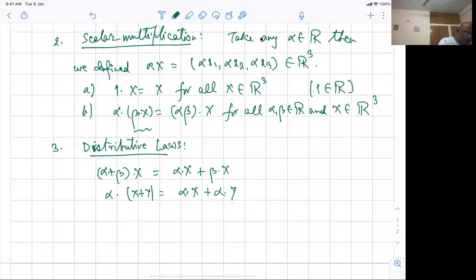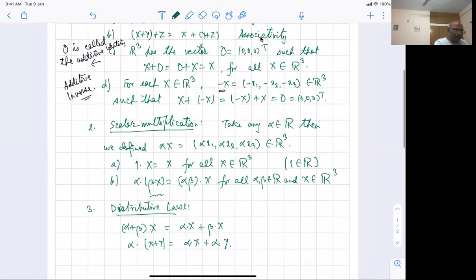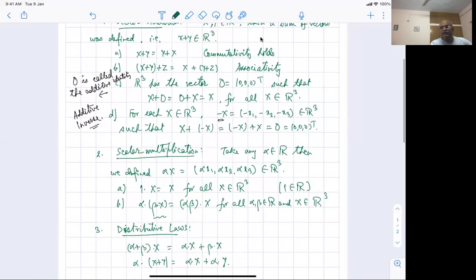So the idea is how the scalar multiplication and vector addition relate to each other. These were the properties that are very important, and you need to know them. This is true for R3, and we take it as the definition for our vector spaces in the general setup also. We want that any set that I want to call a vector space should have these properties. Is that okay?